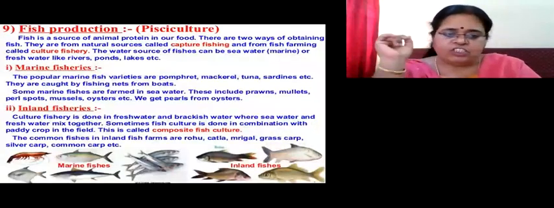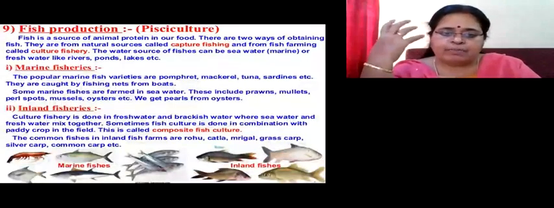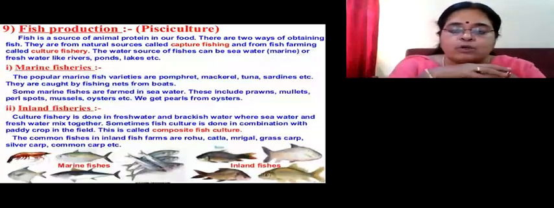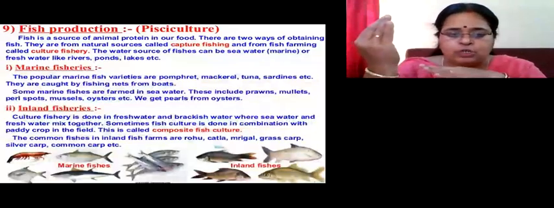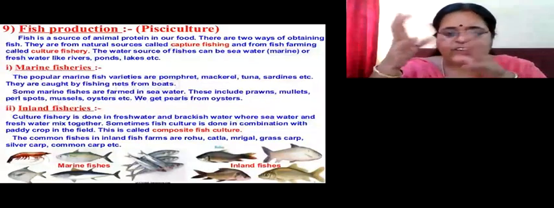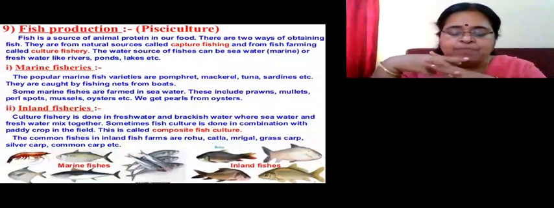Then what is inland fishery? When the culture fishery is done in the backwater, in the lagoon areas and all, because in those backwaters and lagoon areas, you have got a mixture of fresh water and brackish water. Brackish water means salt water, saline water. So both the fresh water and the sea water get mixed together in the lagoons or in the backwaters. That forms an inland fishery. And there is a name also given to that, called the composite fish culture.